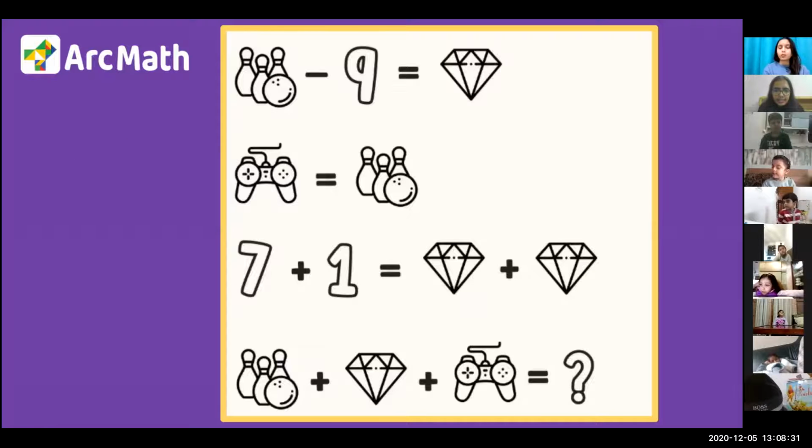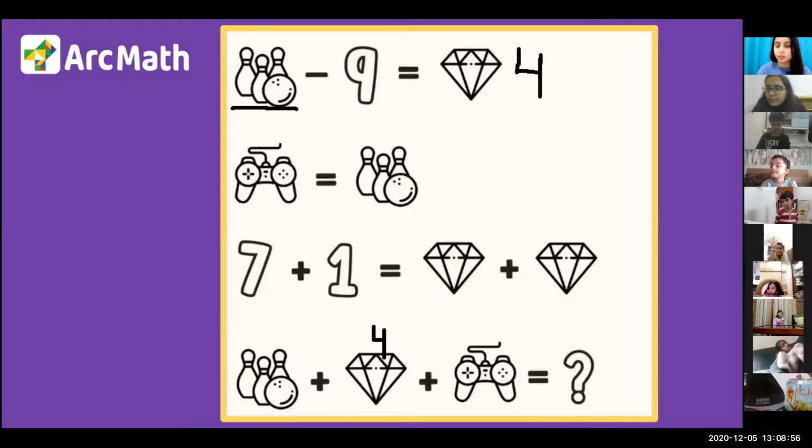Okay. Let's clear the screen so we have clarity. We have this to be 4. Now, diamond is 4 and bowling pin minus 9 is 4. Dash minus 9 is 4. Okay. What is dash minus 9 equals to 4? Can anyone try to answer this?